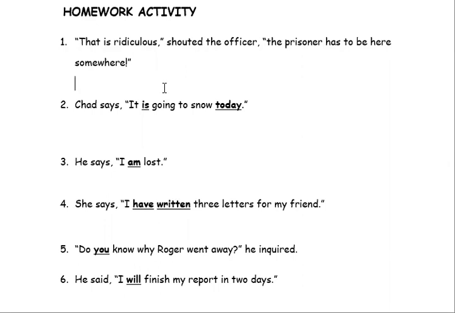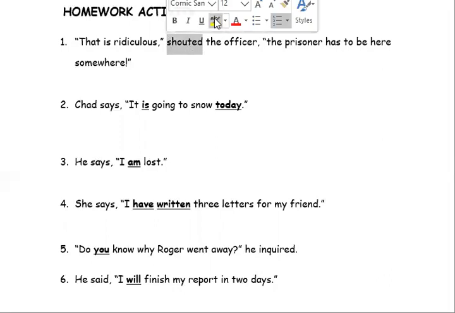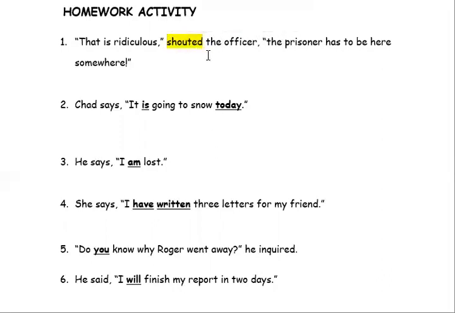Okay, number 1. "That is ridiculous," shouted the officer. "The prisoner has to be here somewhere." So in order to put that into indirect speech, we need to see the first thing. The first determinator will be the introductory verb. So the introductory verb is who's doing the action. And we look at the action and we see the officer is doing the action, but the action is in the past tense, shouted. So when we're changing it to indirect speech, everything is going to be in the past tense. For example, so the officer shouted,